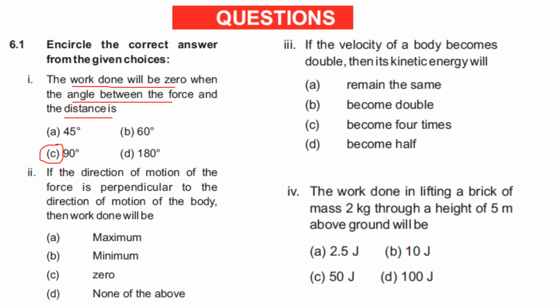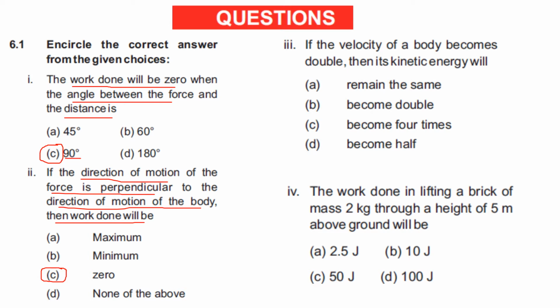The second one is: if the direction of motion of the force is perpendicular to the direction of motion of the body, then work done will be maximum, minimum, 0, none of the above. So it will be option C, that is 0. It is the same as MCQ number 1: at 90 degrees, the force and distance are perpendicular to each other. So it's the same statement, they just changed it to confuse you, but the answer will be the same, right? So the right option is 0.